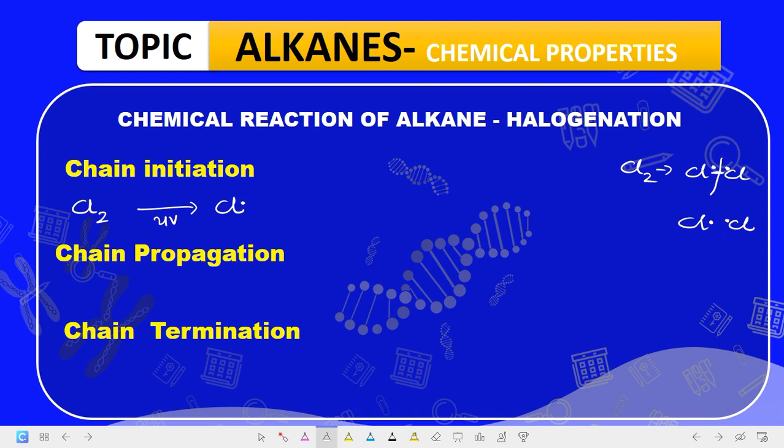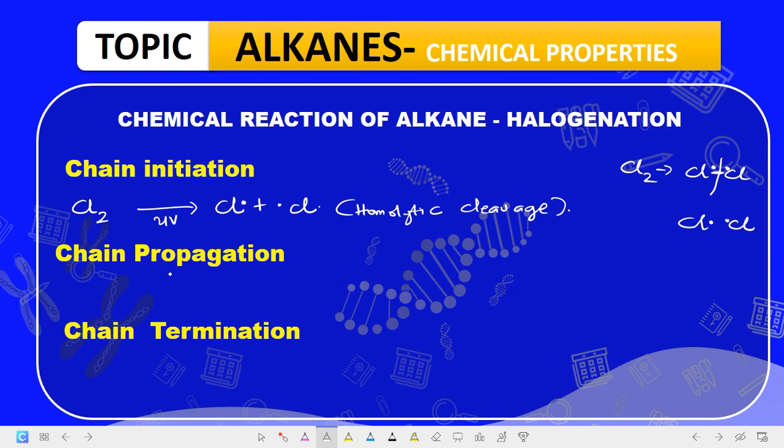So homolysis leads to the formation of free radicals. So this is the first stage of this reaction, the chain initiation, the homolytic cleavage of chlorine into radicals.